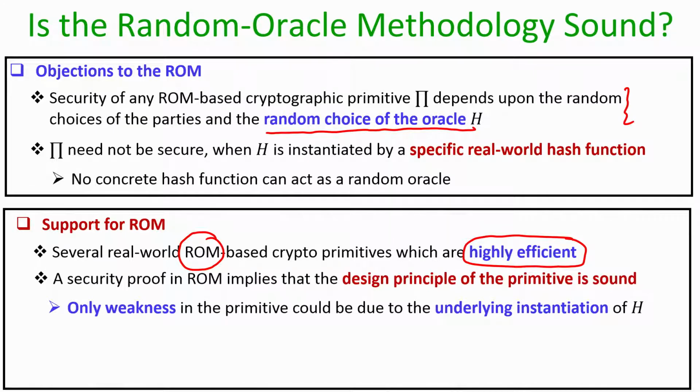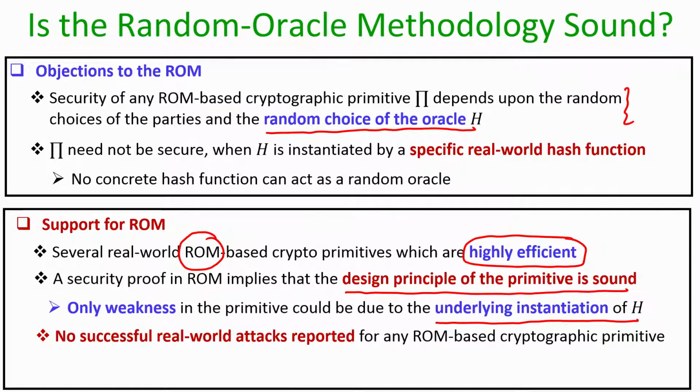So the support for a random oracle model based proof is that a security proof in the random oracle model gives you the confidence that as far as the design principle of that cryptographic primitive is concerned, it is sound. The only weakness in the primitive when we actually deploy it could be due to the underlying instantiation of the hash function. As a design principle of that primitive pi which uses the hash function as a random oracle, there is absolutely no flaw. That is the support we give for a proof in the random oracle model.